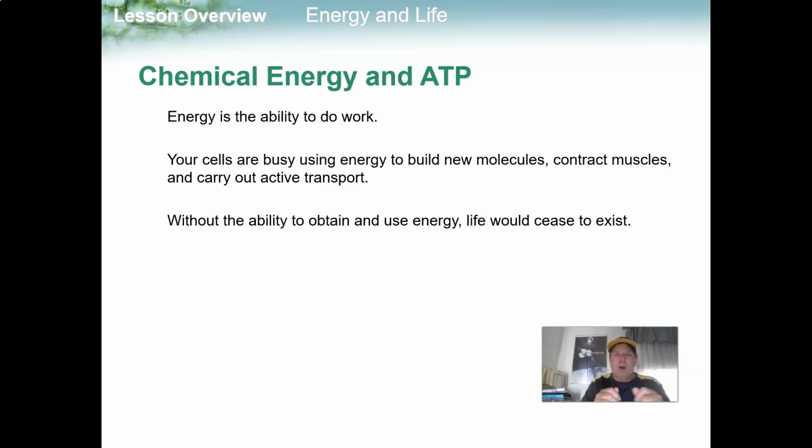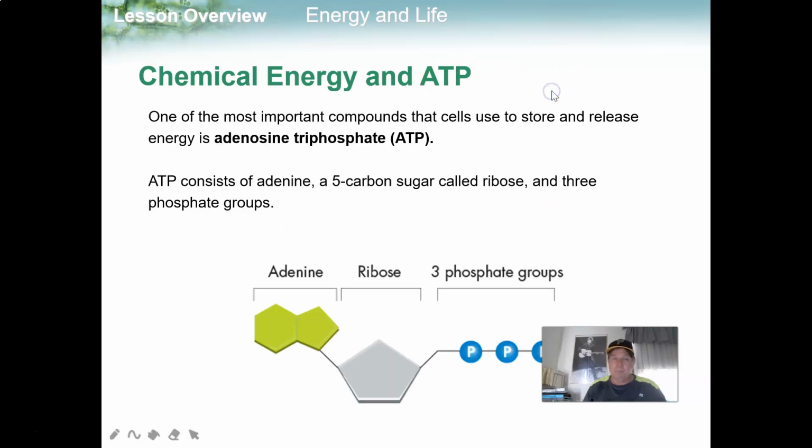Your cells are busy using energy to build new molecules, contract muscles, and carry out active transport. Remember when we talked about the cell membrane, how you go against the concentration gradient? You've got to use active transport to get things in and out of the cell membrane. Without the ability to obtain and use energy, life would cease to exist.